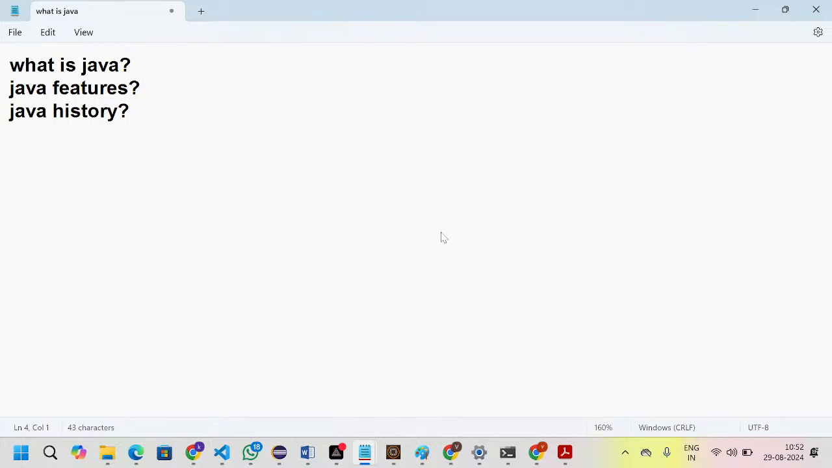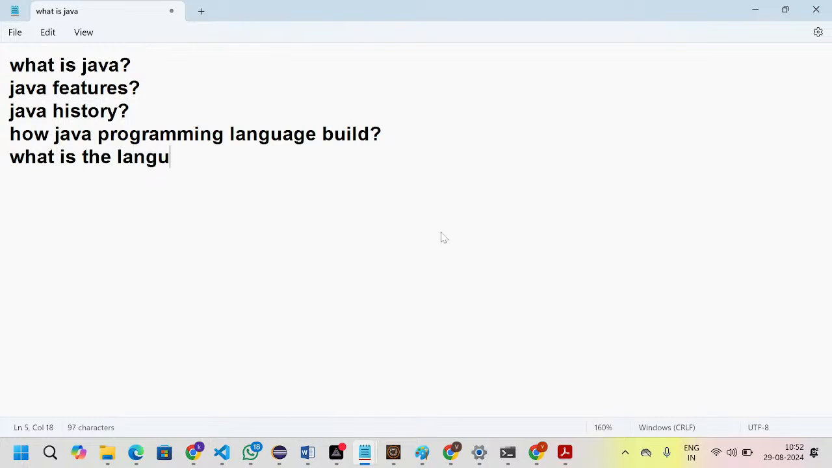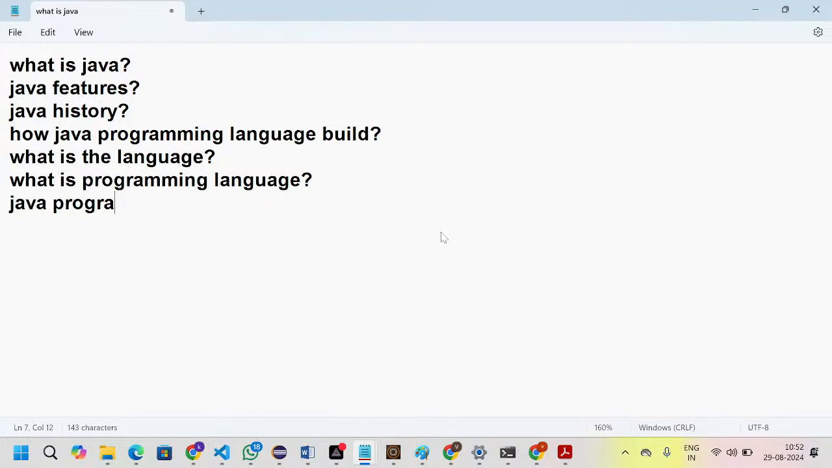Java program structure, and then we discussed how the Java programming language was built. Next we discussed what is a language, and then what is a programming language, and then we discussed the Java program structure.